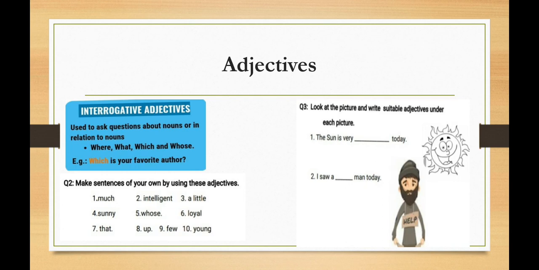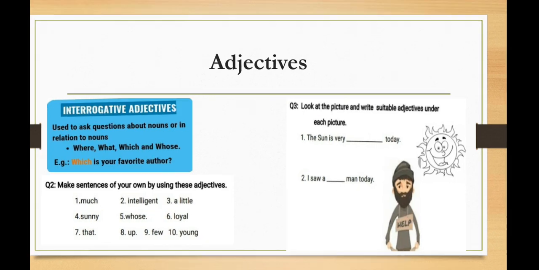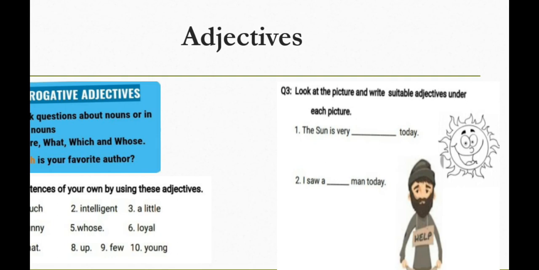Okay students, come to question number 2. Make sentences of your own by using these adjectives. There is much, intelligent, a little, sunny, whose, loyal, that, a few, young. These are all adjectives and you will use them in sentences. Come to question number 3. Look at the picture and write a suitable adjective under each picture. You will use a suitable adjective for every picture.